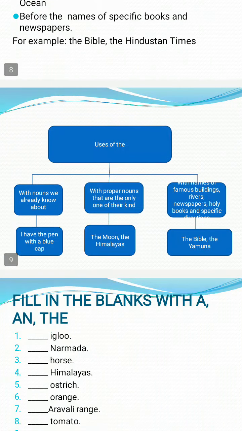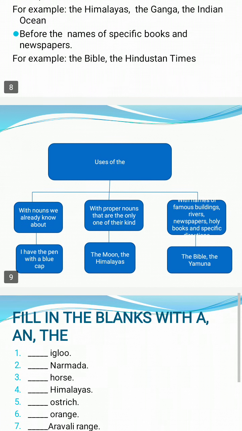Now you can see in the diagram there are some things given to us. The uses of the are given to us in the diagram below. The is used with the nouns that we already know about. I have a pen with a blue cap, that we already know about, I already know that my pen is having a blue cap. So the pen with the blue cap, right? That is my pen.